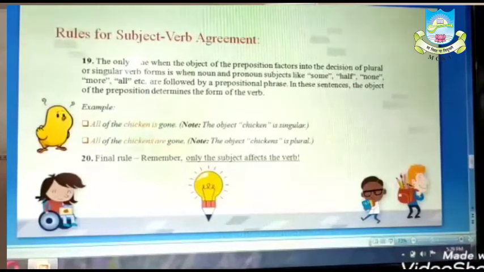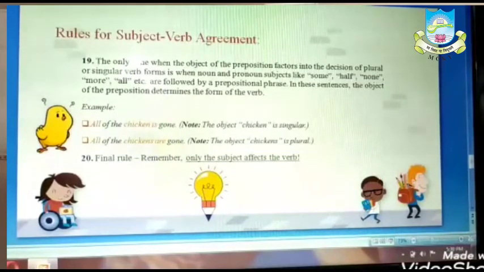All, followed by the prepositional phrase of the, object is chicken, therefore it is taking a singular verb. And in the next sentence, the object is chickens, which is plural, therefore it is taking a plural verb.